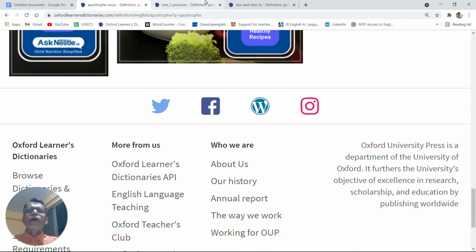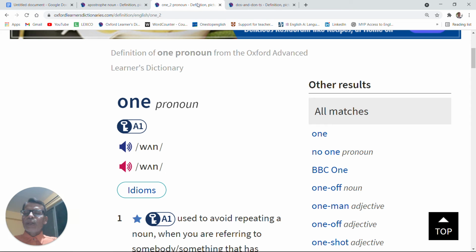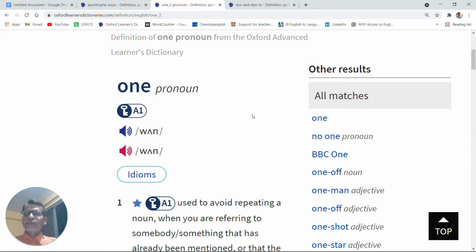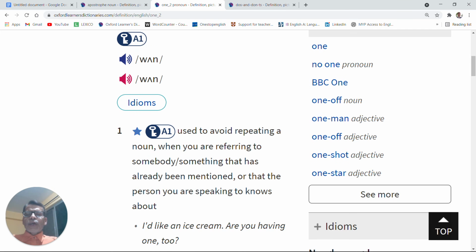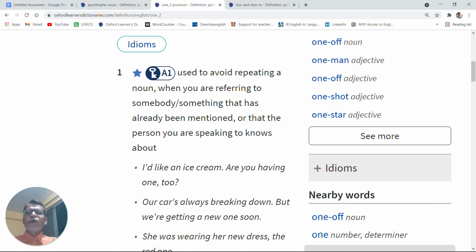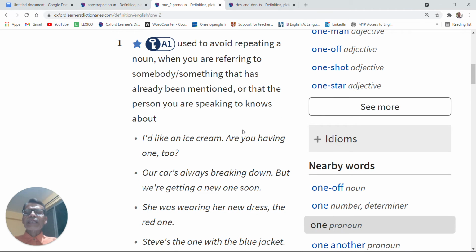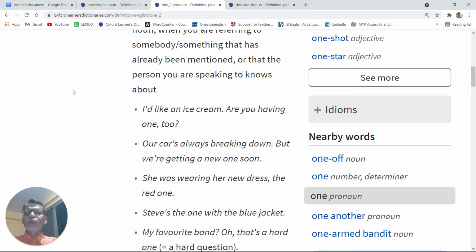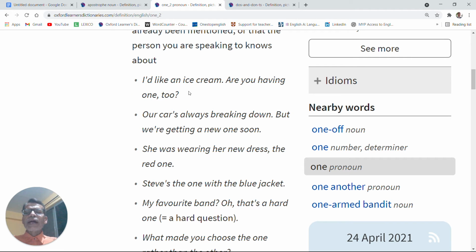So now let us look here. We are going to look at the use of the pronoun one. Used to avoid repeating a noun when you are referring to somebody, something that has already been mentioned or that the person you are speaking to knows about. I would like an ice cream.